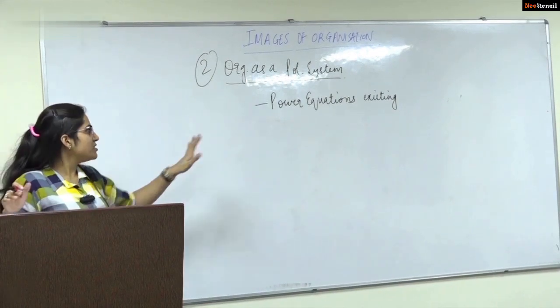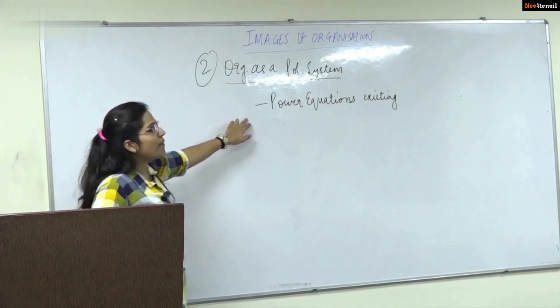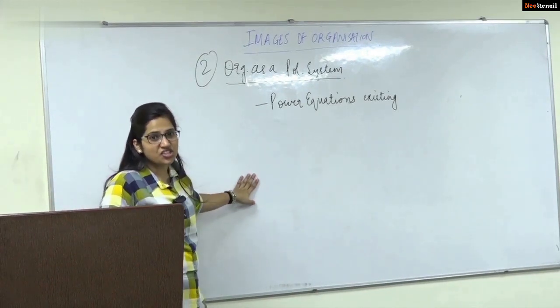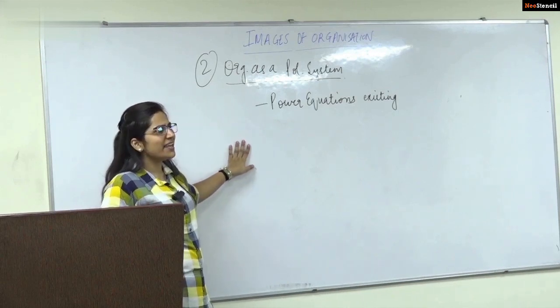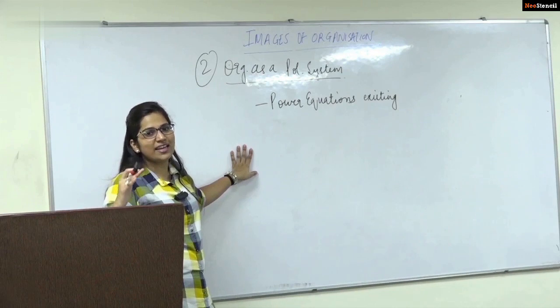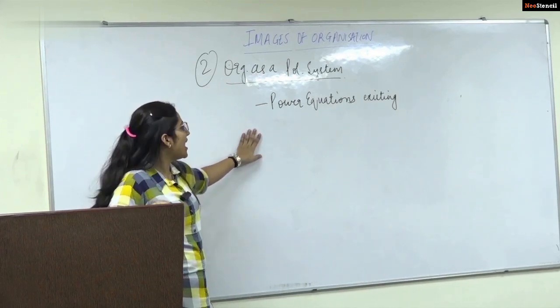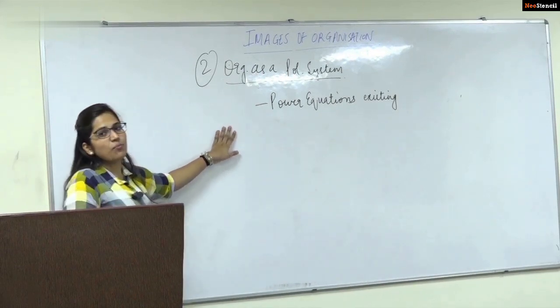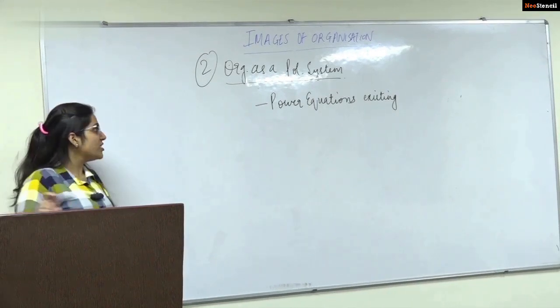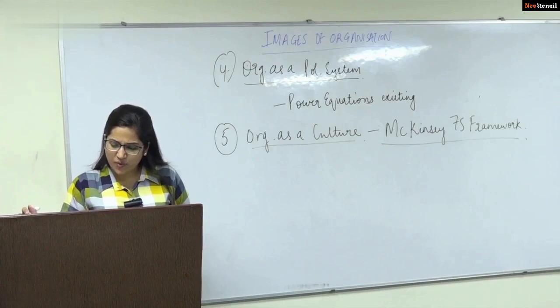So the only importance here you have to place is to the power equations, to the hierarchy, to the authority responsibility relationships, and because everyone is not standing at the same place, we have different importance being given, and therefore organization as a political system. Now the next thing is that organization as a culture is very important.